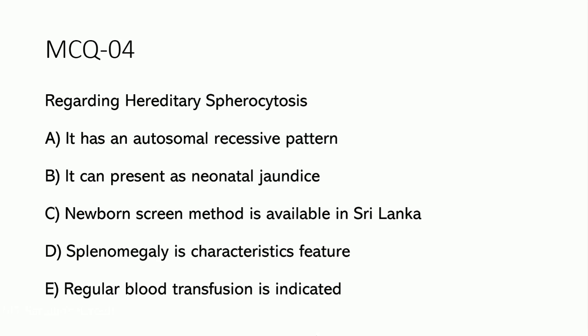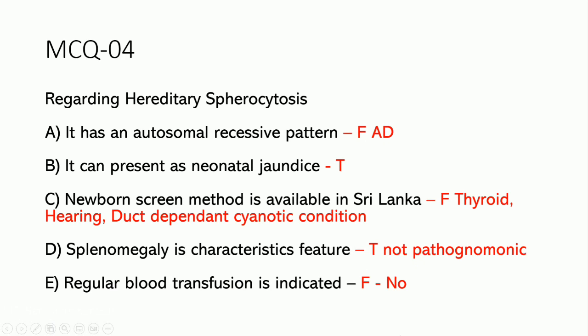Okay, if someone wants to ask any question, I want to mention this wording, just be careful on the characteristic, pathognomic. Characteristic means that is one of the special features that we have seen in that condition. Pathognomic means that is the diagnostic feature. If it is there, that is the condition. So any other condition can't have the feature. That is pathognomic. Characteristic means some other condition also can have that, but that is also a good feature of that condition. So this wording is very important. Be careful on that. Characteristic, pathognomic.